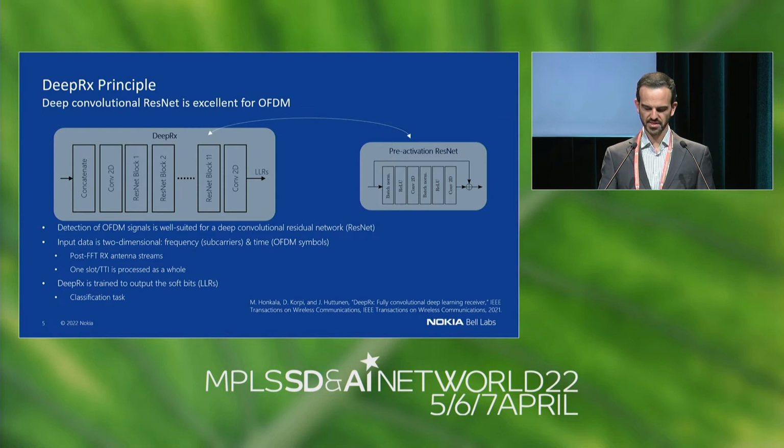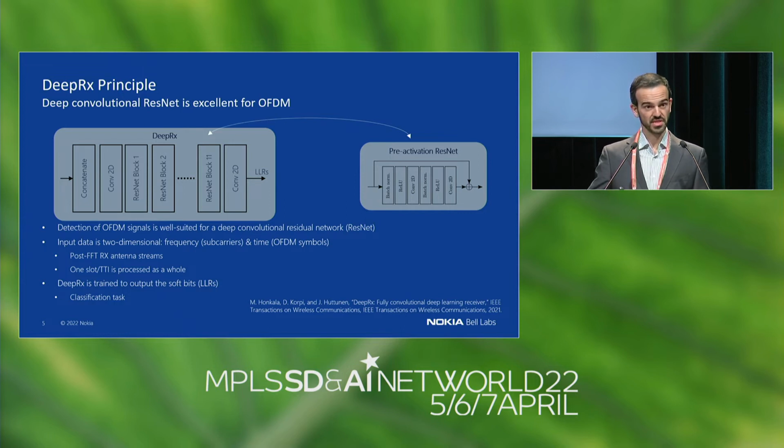Now, DeepRx is a convolutional neural network with residual connections. Residual means that the connections between the layers in the neural network do not always link a layer to the next layer. Sometimes we skip some layers. This is done for training purposes. It is a very common technique to avoid the so-called vanishing gradient problem.